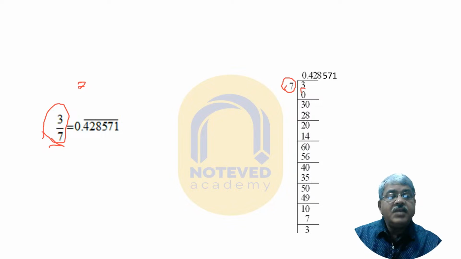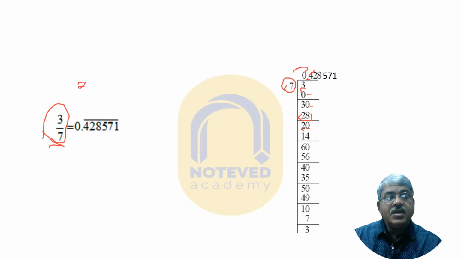Say 7 0 ja, what is 7 0 ja? 0. Then comes 3 minus 0 is equal to 3. Then put a decimal point here because there is no number to bring down. So put a decimal point here and write a 0. The number is now 30. 7 4 ja 28. You see 28, then comes 2. The remainder is 2. Then put a 0 at the right side.